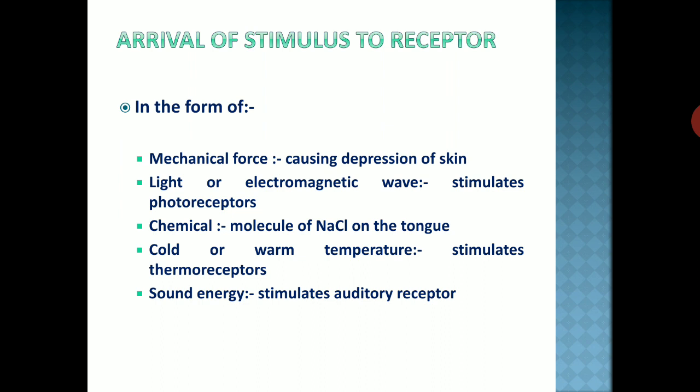First, arrival of stimulus to receptor. So, arrival of stimulus in the form of mechanical force causing depression of skin, light or electromagnetic wave stimulates photoreceptors, for example, rods and cones. Chemicals like sodium chloride on the tongue, cold or warm temperature stimulates thermoreceptors, and sound energy stimulates auditory receptors. So there are various forms of stimuli which can stimulate a receptor.